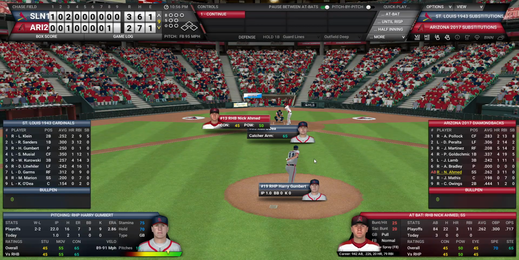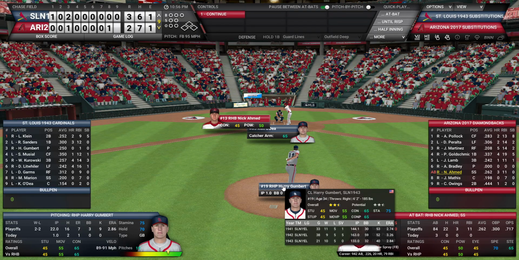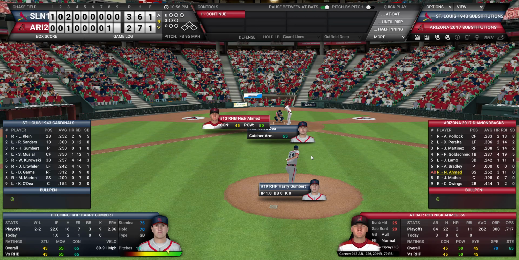Harry Gumbert is still on the mound. He's got to get himself the 2-out save in this series. And here's the thing, even if he gets through, he's probably your most effective bullpen arm. And I'm sure he'll be done, although there is an off day between the 2 games as we go to